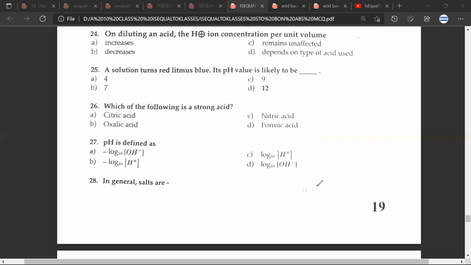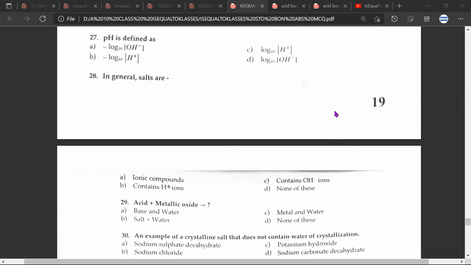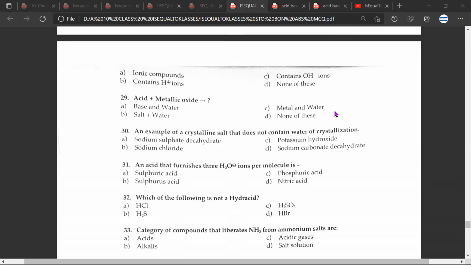Okay. So question number 28, in general salts are? 28, in general salts are A, ionic compounds. Great, sir. Next question. Acid plus metallic oxide gives B for boy, salt plus water. Great. So for 30th, it would be B for boy. Okay. 31 would be C. Great. We discussed this around 5 minutes back. 32 would be C. Great.